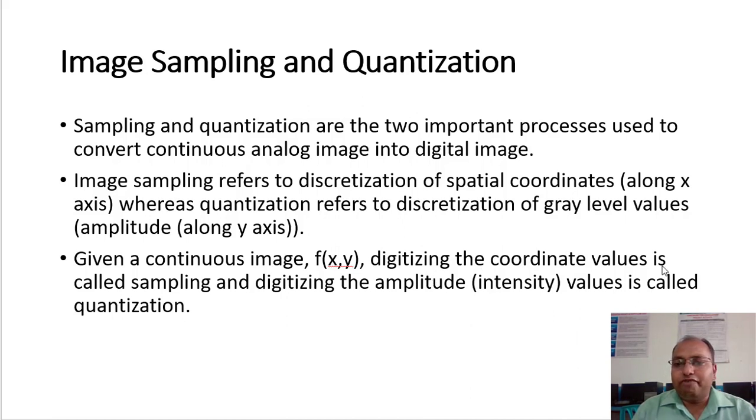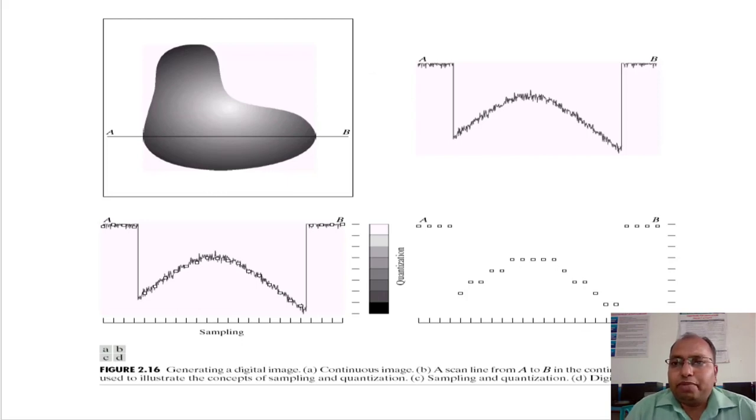So digitizing the coordinate values is called sampling. Okay, so digitizing x and y values is sampling, and digitizing the amplitude, that means whatever gray level intensities are present, is digitizing in terms of amplitude. Whenever we are assigning the number of bits for those gray level values, that is digitizing in terms of intensity values. That can be processed by means of quantization.